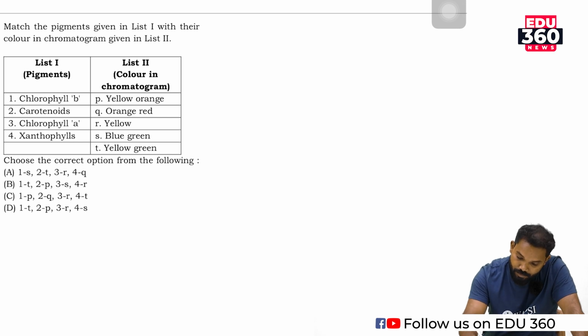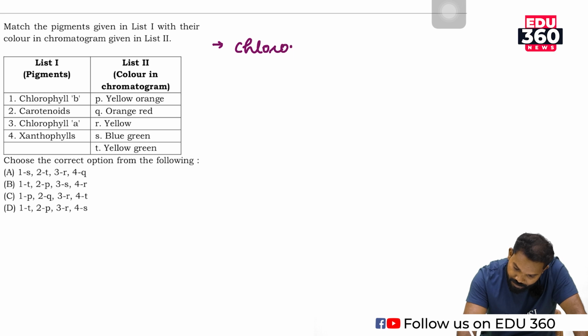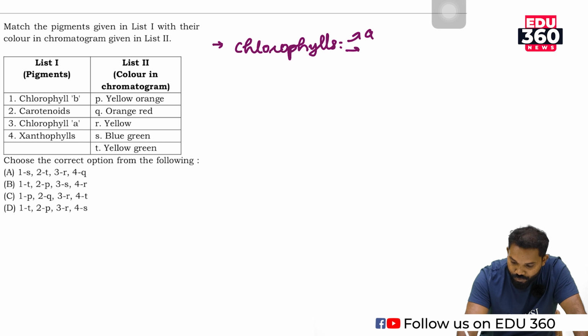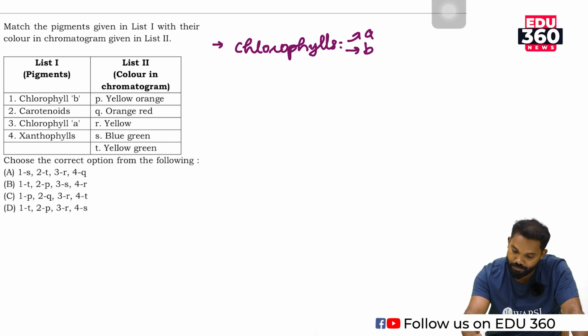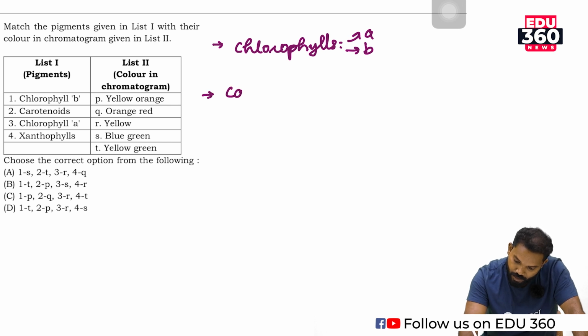Based on color, there are some pigments known as chlorophylls: chlorophyll A, chlorophyll B, chlorophyll C, chlorophyll D, and also chlorophyll E. Then carotenoids.